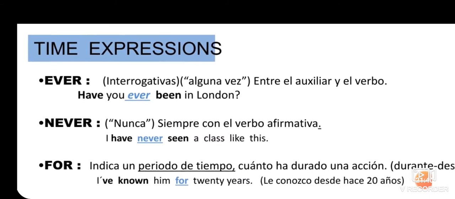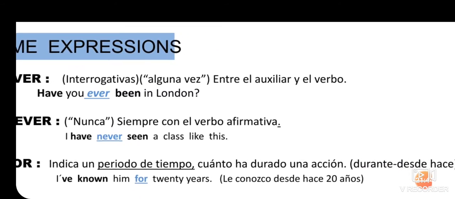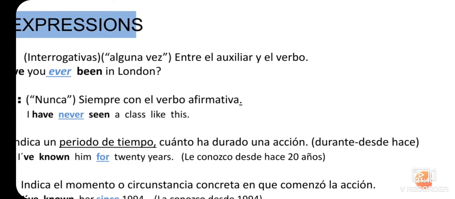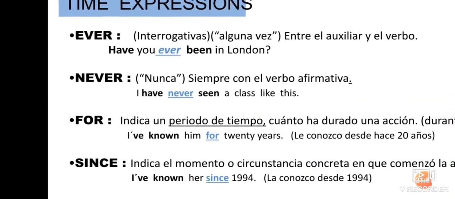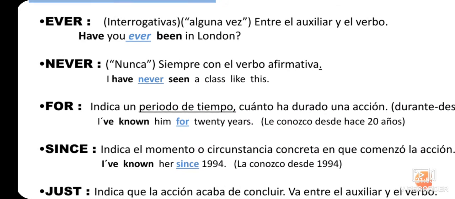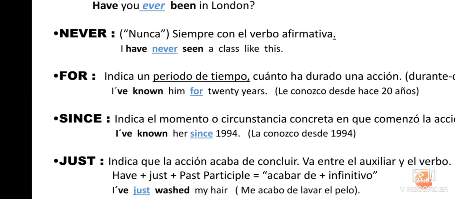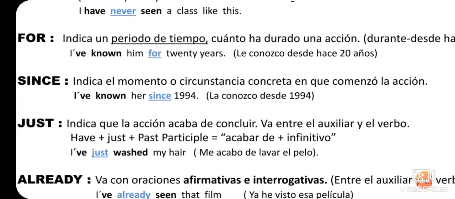Ever is used in interrogatives, that is, have you ever been to London? Never means I have never seen a class like this. For, that is, I have known him for 20 years.